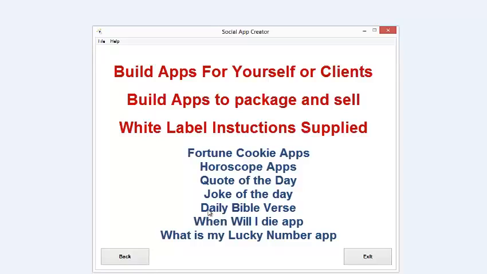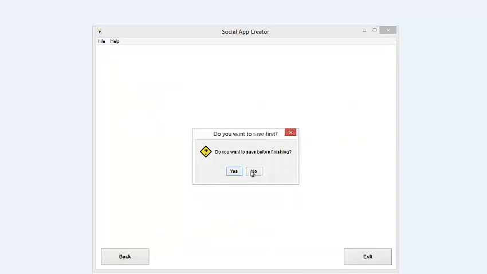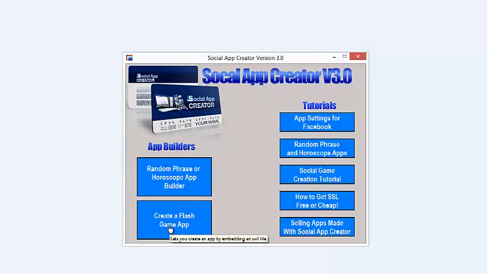This is a game changer. It used to be that only programmers and coders could make Facebook apps, and even then, believe me, some of them found it hard. Now anyone can do it. This really blows the door open, and don't forget, that's only the basic app creator. You can also create Facebook apps using Flash games. There are thousands of sites out there with free Flash games on that you can download. You can go grab them and embed them right into Facebook in your own application with all the sharing buttons and the advertising and everything. This does a lot. Never used to do that, but version 3 we've included it.